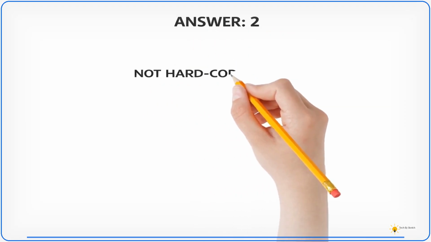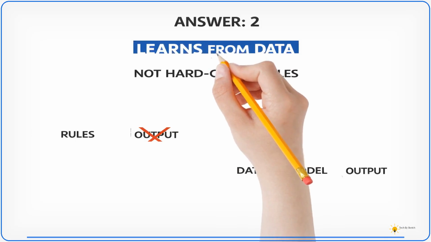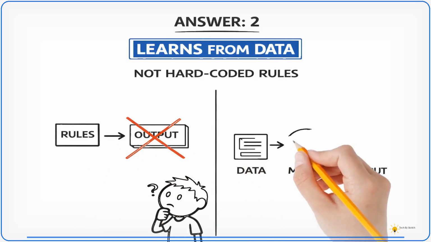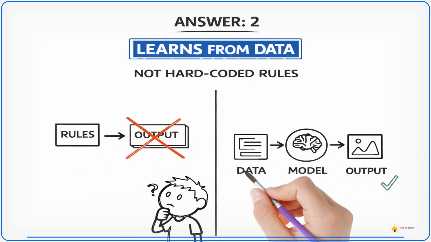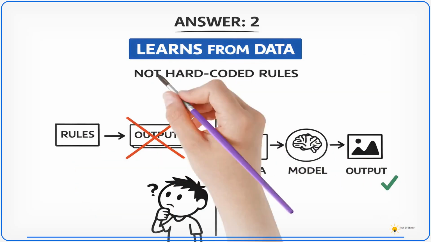The correct answer is 2. It learns patterns from data. Instead of manually coding every rule, machine learning systems learn from examples and improve their predictions. That is why data becomes so important in machine learning.